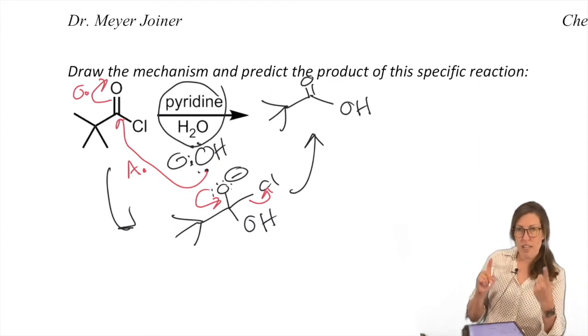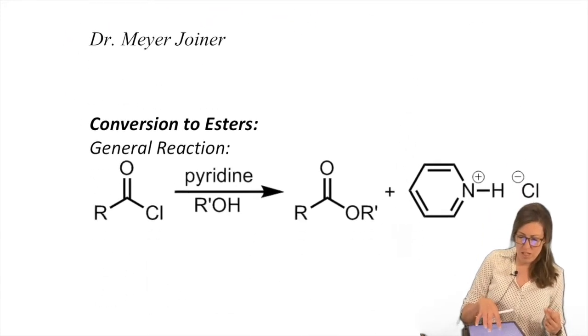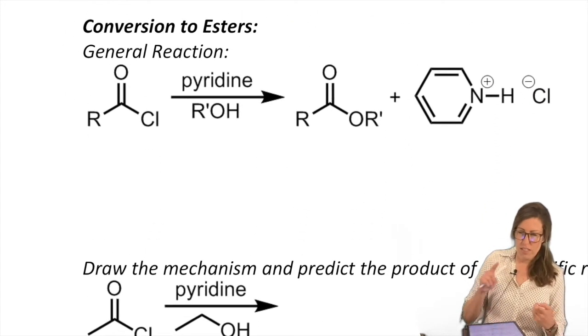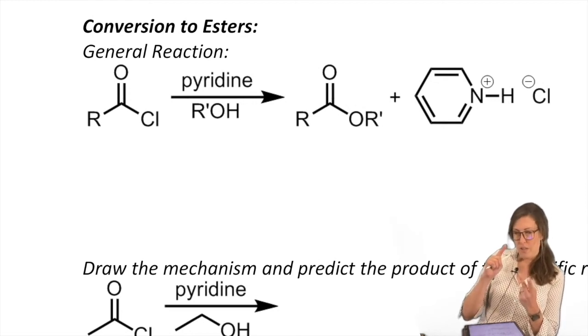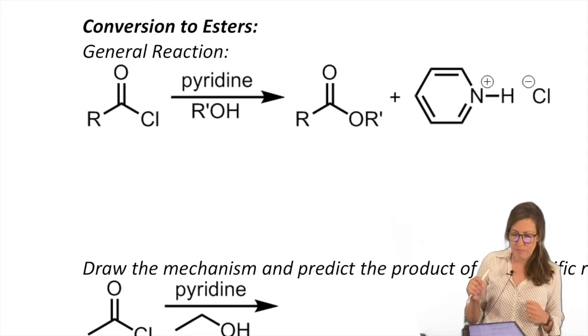Acid chlorides into anhydrides, acid chlorides into esters. We got to do the others. Oh no, we did acid chlorides and anhydrides and acid chlorides into acids. Now we're going to do acid chlorides into esters.